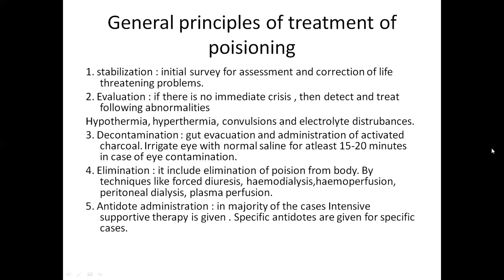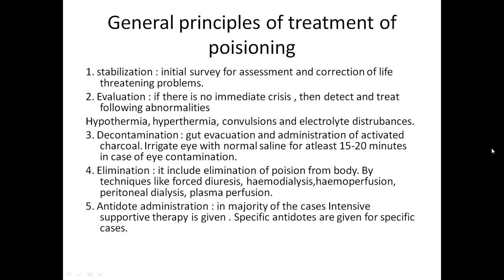And the third one is decontamination. Decontamination means removing the contaminant, the toxin or poison, from the body. For this, if the poison reaches the stomach, then you have to perform gut evacuation, which means removing the poisonous content from the stomach by administering activated charcoal or some other agent.